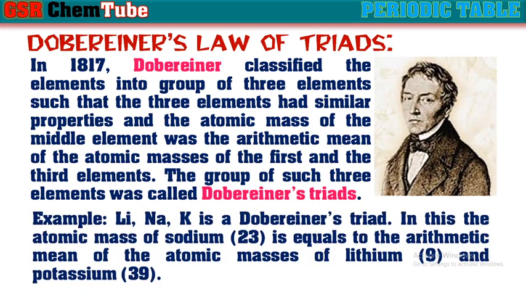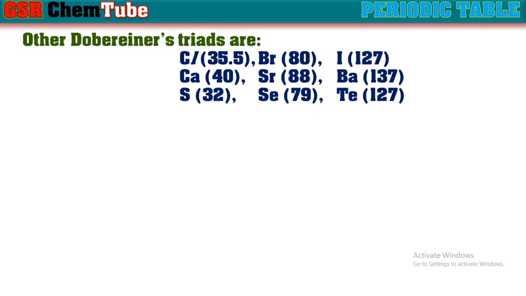For example, lithium, sodium, potassium is a Dobereiner's triad. In this, the atomic mass of the middle element sodium is equal to the arithmetic mean of the atomic masses of the first and last elements, lithium and potassium. Some other examples of Dobereiner's triads are chlorine, bromine, iodine; calcium, strontium, barium; and sulfur, selenium, and tellurium.